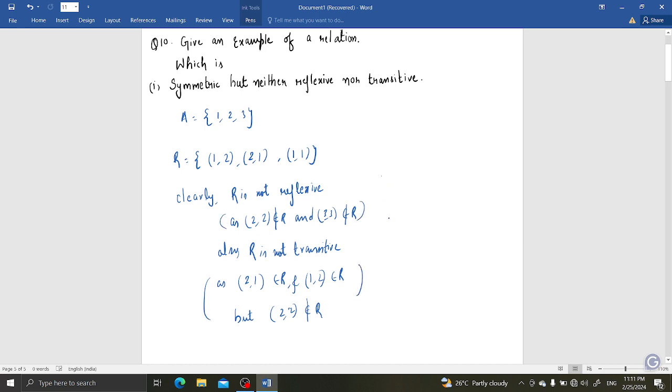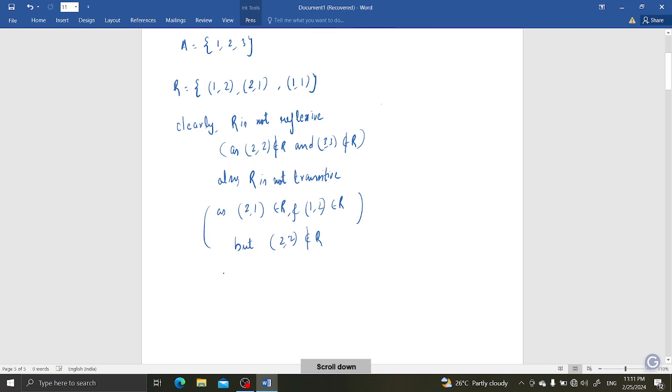And why do we call it symmetric? It is symmetric because for all a, b, if the ordered pair (a, b) belongs to R, then (b, a) also belongs to R. That's why R is symmetric.